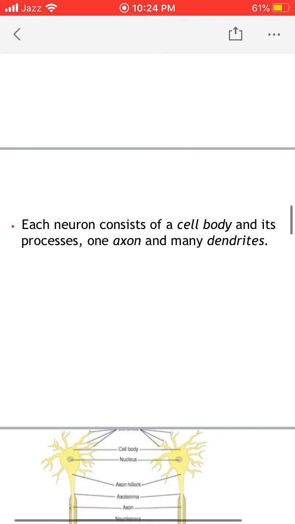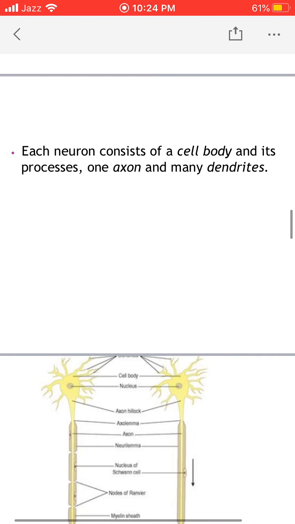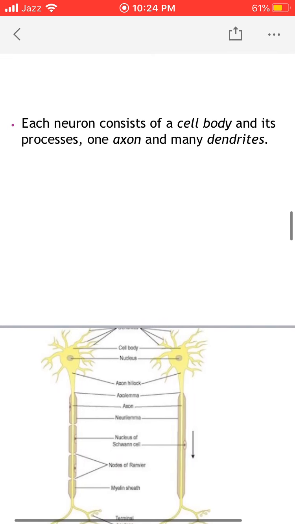Each neuron consists of cell body. In the diagram below, you can see the cell body that is present in the upper portion of the diagram, and it is labeled as cell body. So each neuron consists of a cell body and its processes. On the upper side, you can see multiple processes emerging from the cell body, and these processes are known as